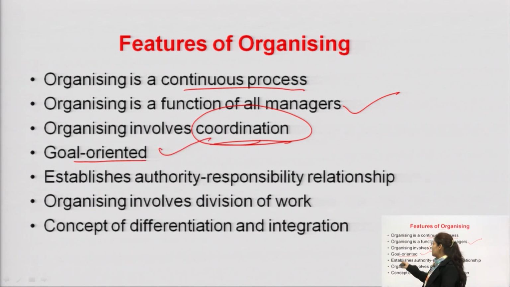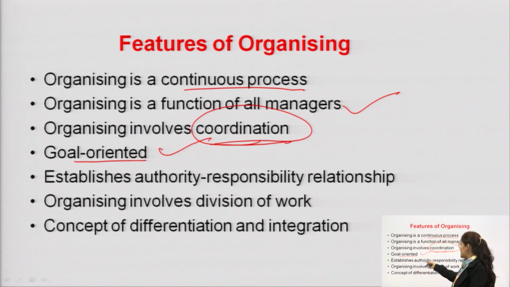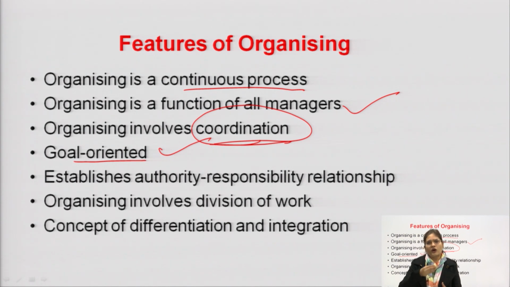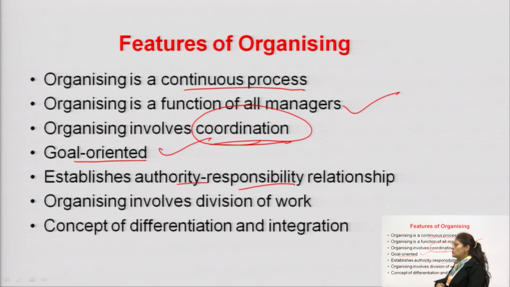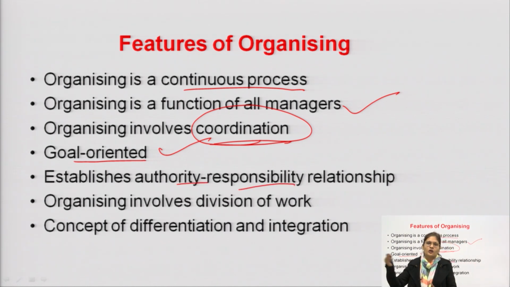So, goal oriented. Next one is that it establishes authority and responsibility relationship, because this is the only function where the manager needs to allot or divide the work to certain people. On the basis of the work he is going to allot to the people, the authority and responsibility also need to be allotted or delegated to the people.